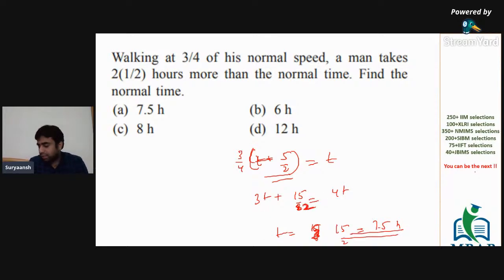All right. So this is the question. Again, this is simple. Speed is 3/4, so time is basically increasing by 5 by 2. So just solve. Again, Siddesh, I'm not showing the steps in between. I think these are appropriate. So this would be the kind of shortcut: new speed into new time is basically old speed into old time. So speed would get cancelled. Just use this, and you'll be able to solve for it.